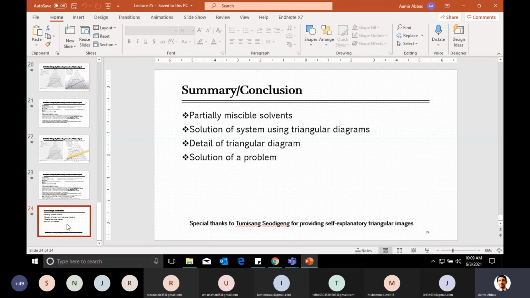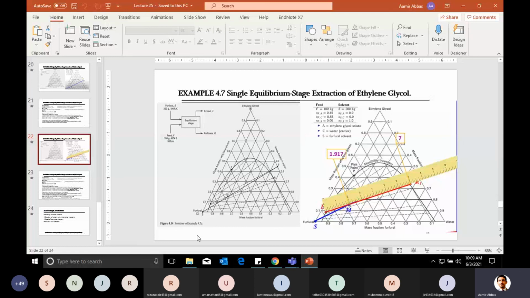I introduced you to this triangular diagram, how we can draw those diagrams, how we can read the various values inside those diagrams, what the miscibility curve is, and how you have to locate the various points, for example the mixture point, what the extract and raffinate sides are, and how you can find the composition of extract and raffinate by looking at such a diagram. In order to draw this miscibility boundary curve, you need equilibrium data, and in the unsolved problems in your book, usually data is given in the form of tables, as we have already seen in one table related to this diagram.